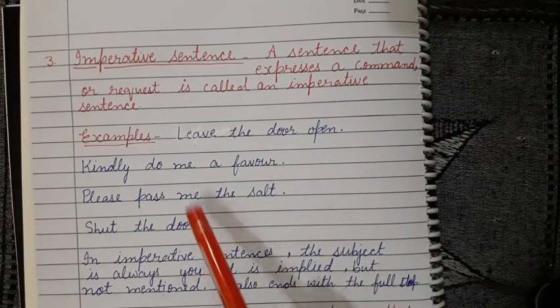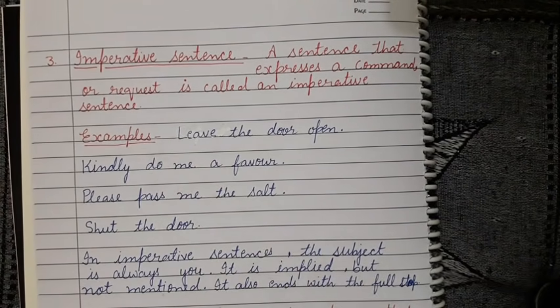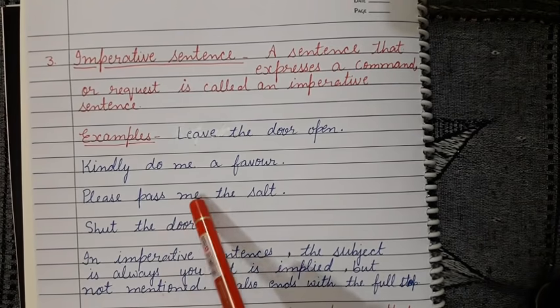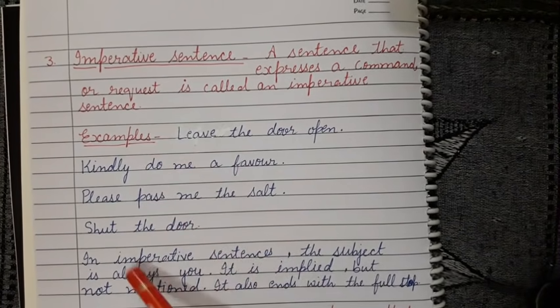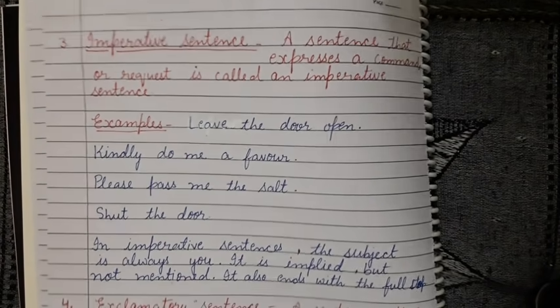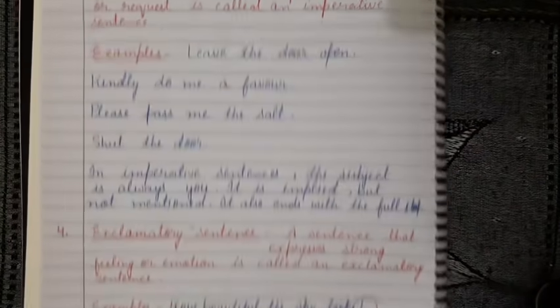Okay, for the subject we have to understand only that the subject is "you" here. It is hidden. We don't write it, we don't use it, we don't say it. Okay, so I hope you understood this imperative sentence.